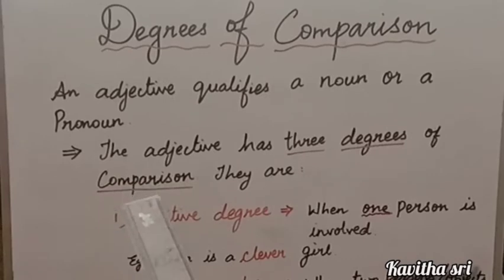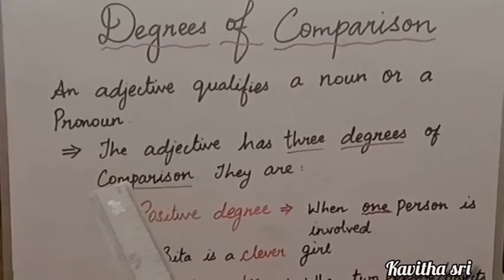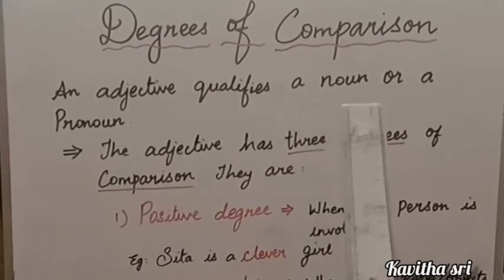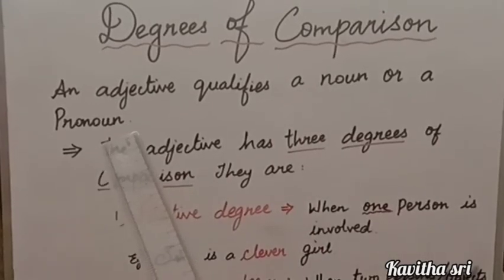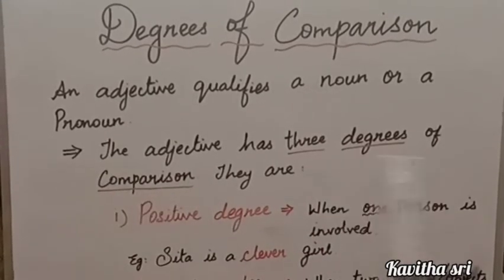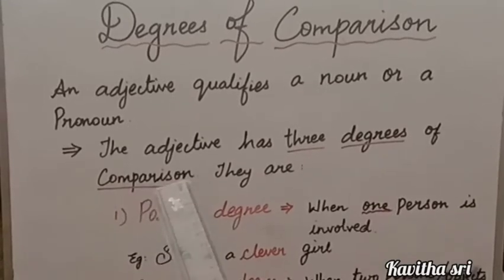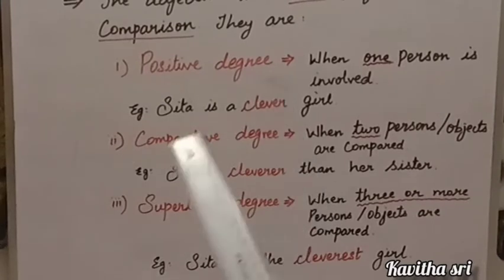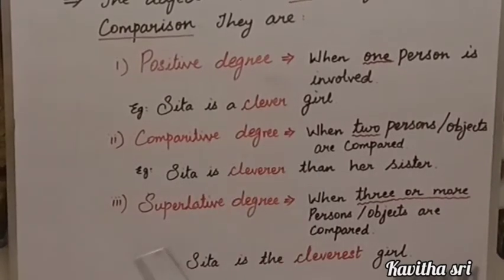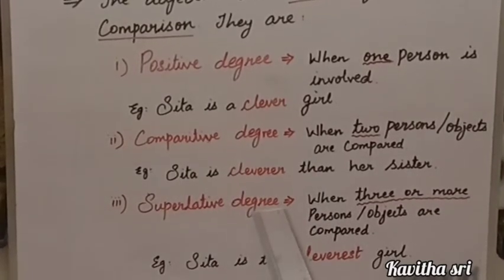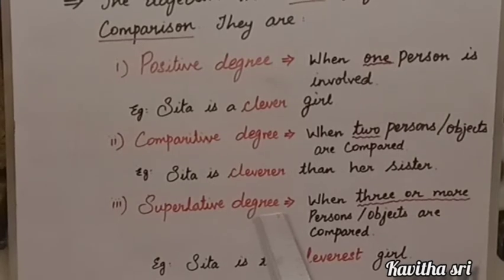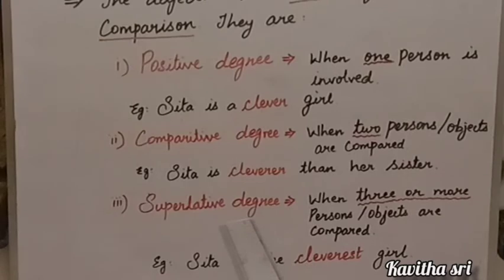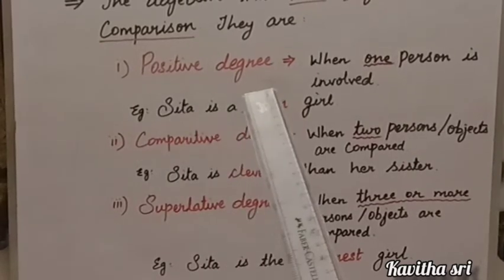The degrees of comparison. An adjective qualifies a noun or a pronoun. The adjective has 3 degrees of comparison. They are positive degree, comparative degree and superlative degree. Let us see one by one what is positive degree, comparative degree and superlative degree. Okay. So first let us see positive degree.